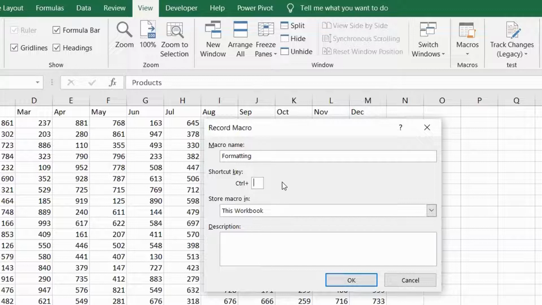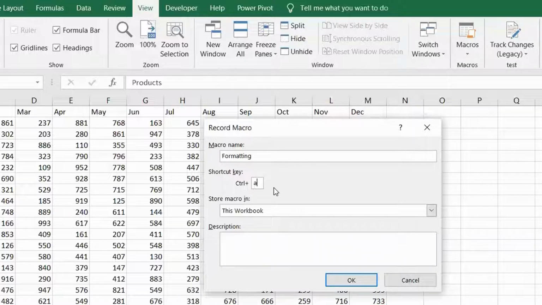Here it is asking for a shortcut. So Excel is asking Ramzan, give any shortcut key. What does this mean? It means when I press that key, the macro will run. Like when you press Control S in Excel, what happens? It saves the file. How does it save the file? Somebody has written that if a user presses Control S, save the file. In the same way, here the macro is asking, okay, give me any key that when you press it, the macro will run. So you have to be very careful in giving the key.